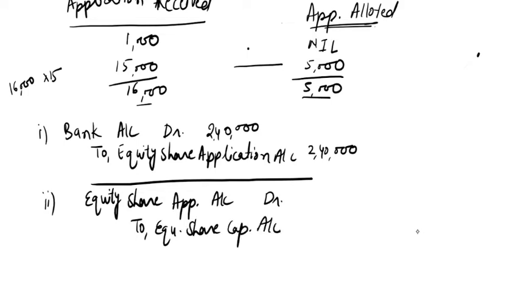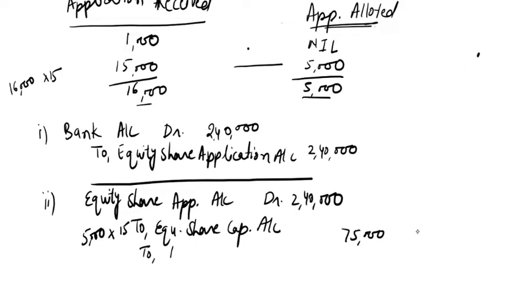In share application we will write 2,40,000 rupees. For share capital, we want to issue 5,000 shares, so 5,000 into the application money of rupees 15 each, which is 75,000 rupees in equity share capital account.